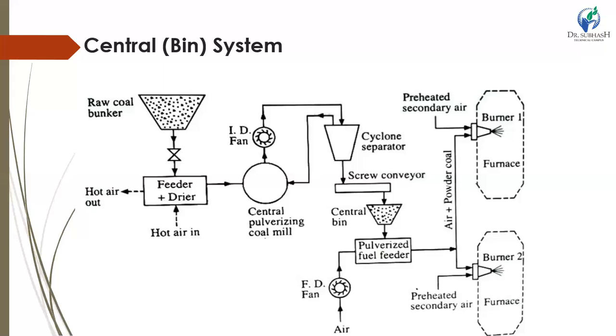Primary air is supplied from the forced draft fan, mixed with pulverized coal, and supplied from the central bin feeder. The mixture of coal and air is then supplied to the burner. Secondary air in the required amount is supplied to the burner before the coal enters the furnace.